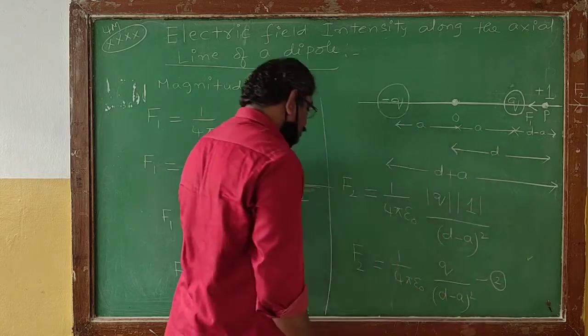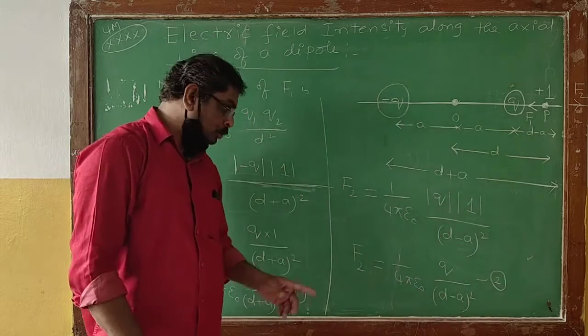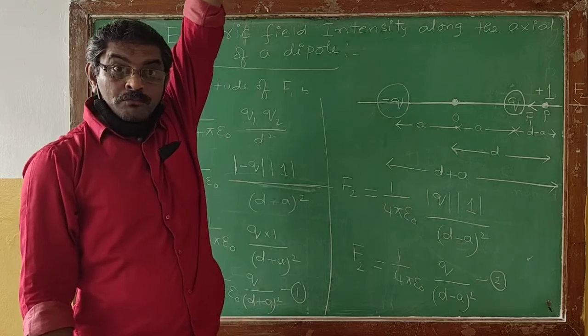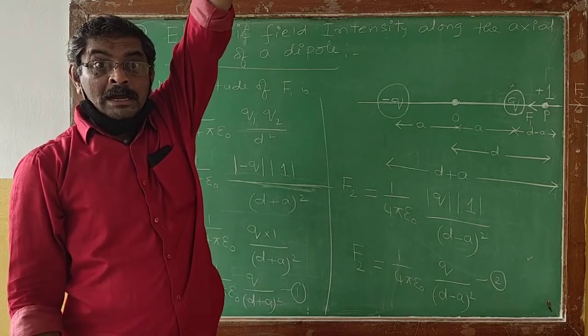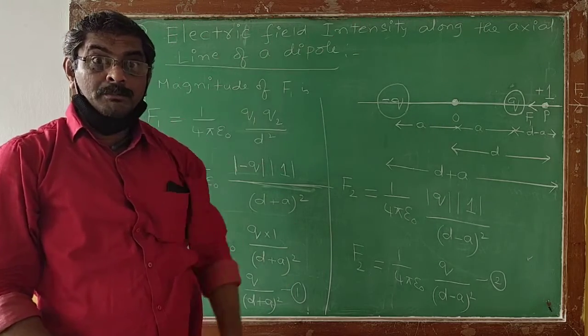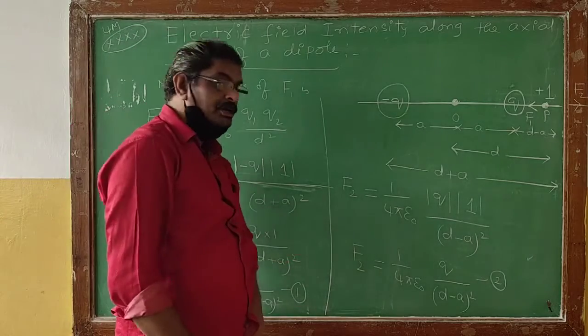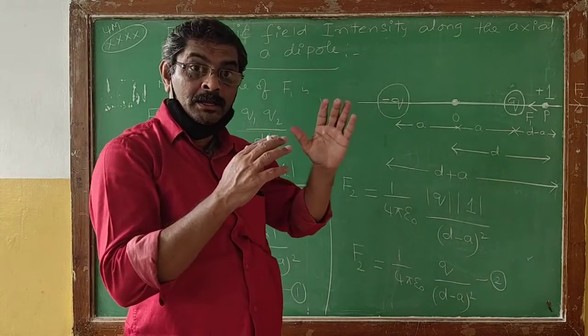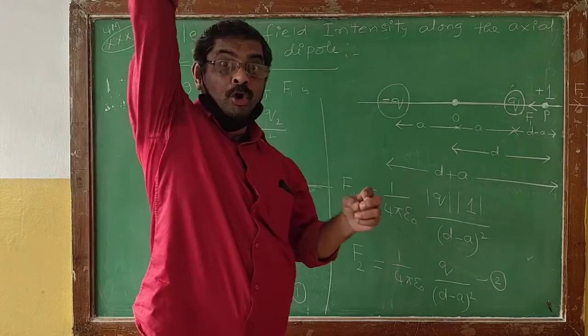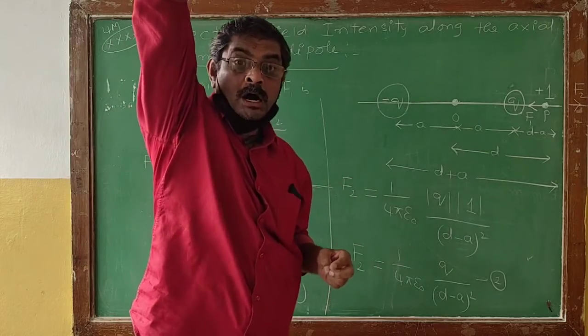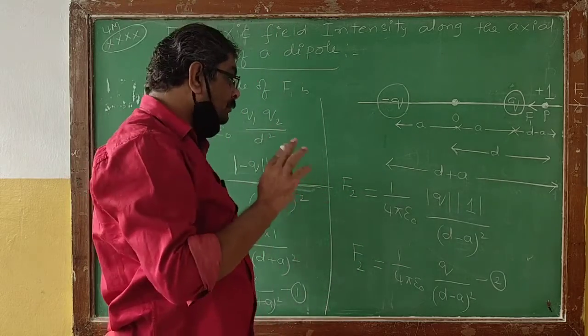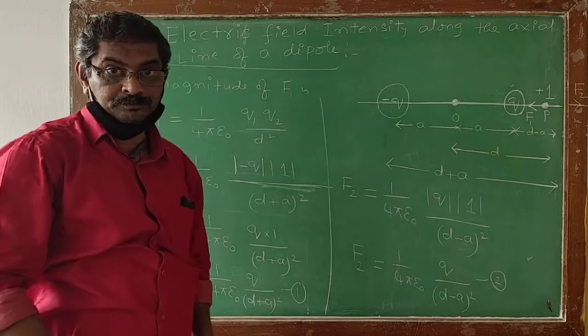Let us call it equation number 2. So we also got the magnitude of the repulsive force, which will be given by 1 by 4 pi epsilon naught, Qr divided by (d minus a) whole square.